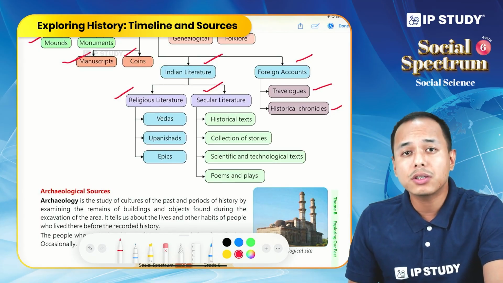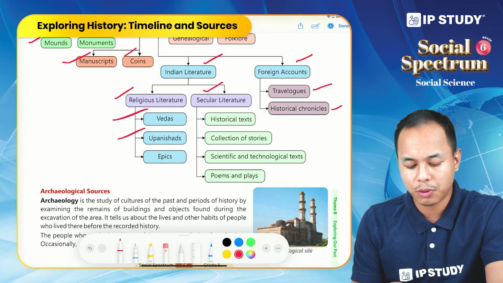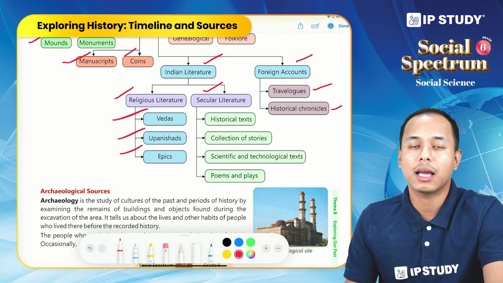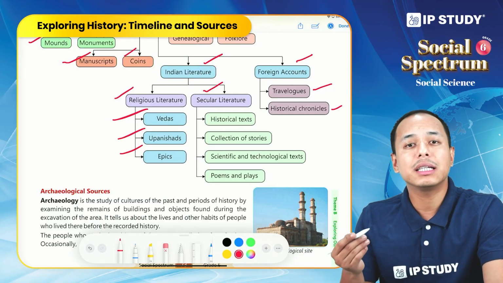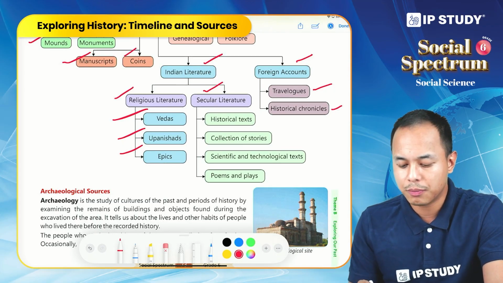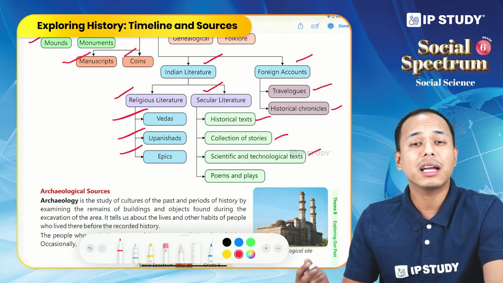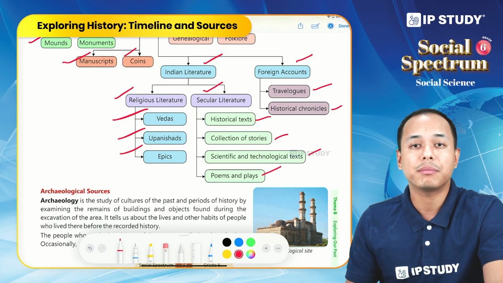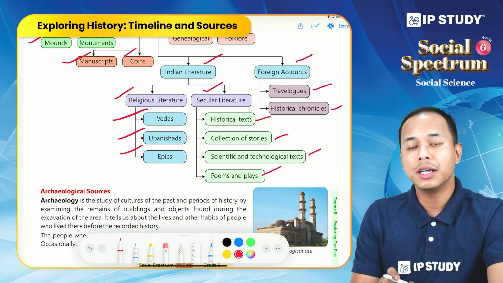Under religious literature, all the texts related to religion, could be Vedas, Upanishads, and epics like Mahabharata and Ramayana. And under secular literature, we have all the written texts that are not related to any religion, could be historical texts, a collection of stories, scientific and technological texts, and lastly poems and plays. So these are not related to any religion. This is the literary source.